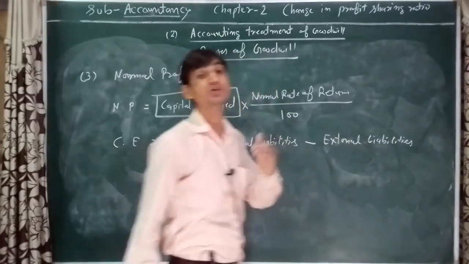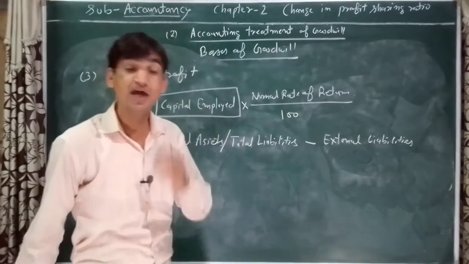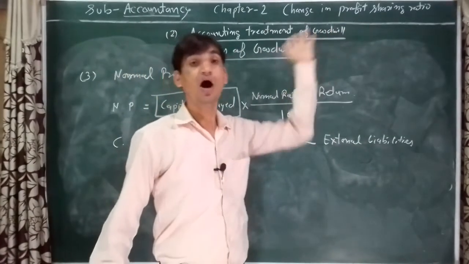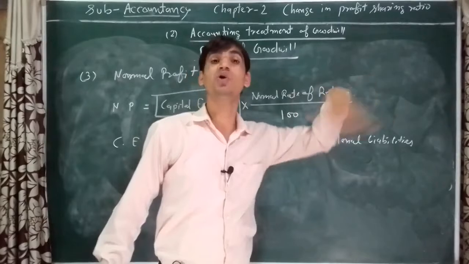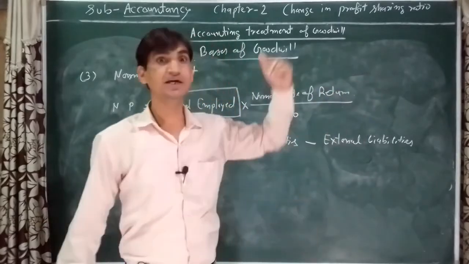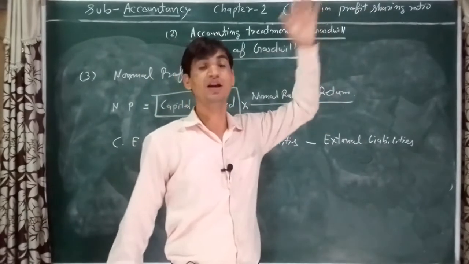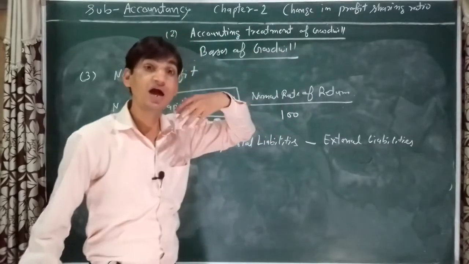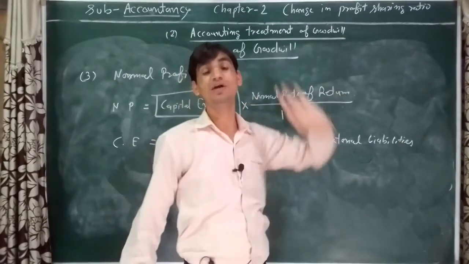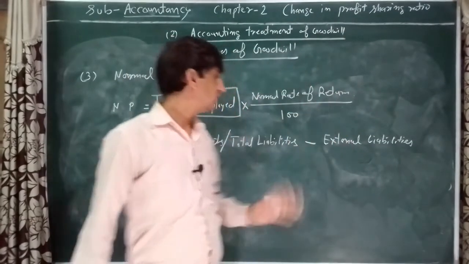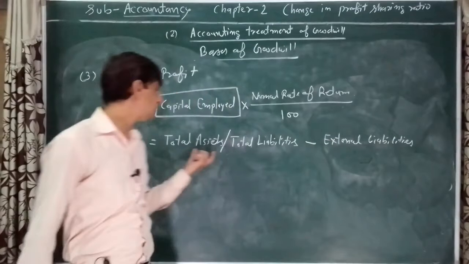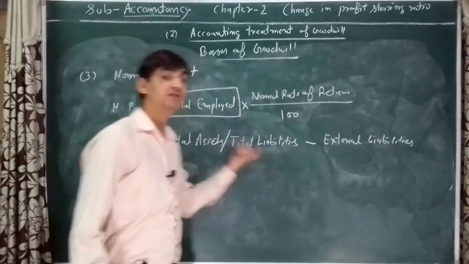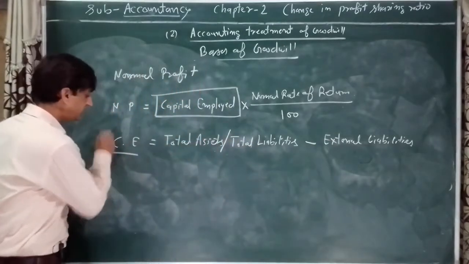External liabilities are those liabilities which have to be paid to outside persons of the business organization, like creditors, bills payable, outstanding salary, commission, bonus, and bank loan. These are the external liabilities. So external liabilities will be deducted from total assets or total liabilities. The value will be capital employed.